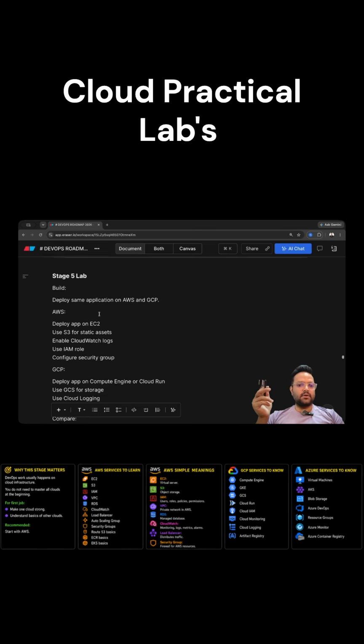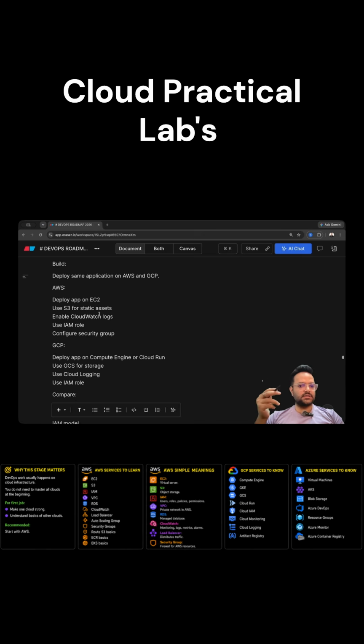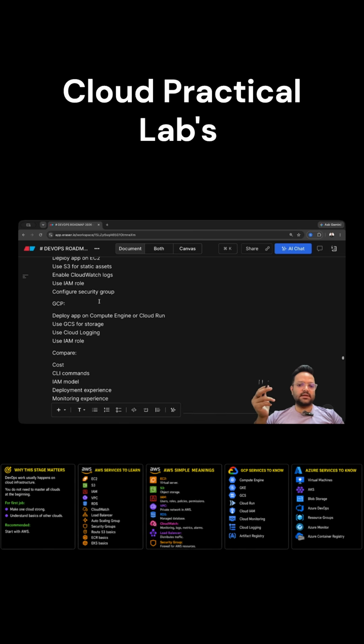And if I talk about lab, you can deploy the same application that you did in the previous section. You can use AWS or GCP services. Like if I talk about AWS, you can use EC2, S3 bucket, CloudWatch, and in GCP you can use Compute Engine and GCS for storage.